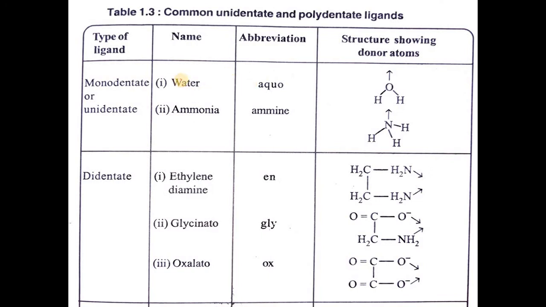First, the type of ligand: monodentate or unidentate, for example water and ammonia, abbreviations aquo and ammine, structures H2O and NH3. Second, bidentate ligands. Examples: ethylenediamine, symbol en, structure NH2CH2CH2NH2; glycinate, abbreviation gly, formula NH2CH2COO-; and oxalato, symbol ox.